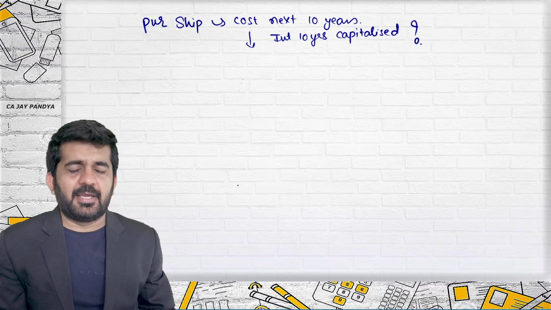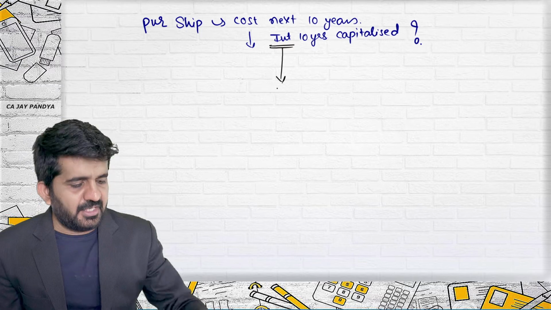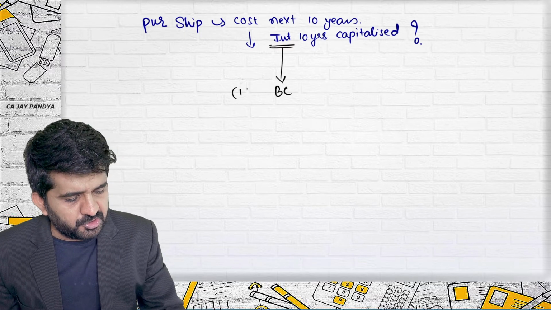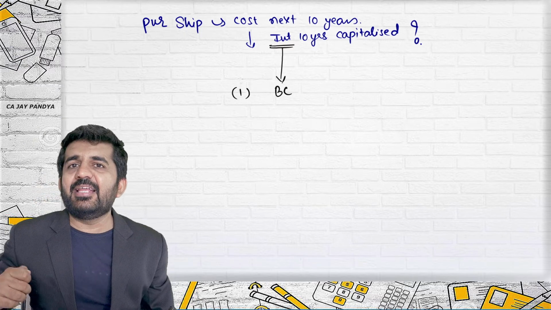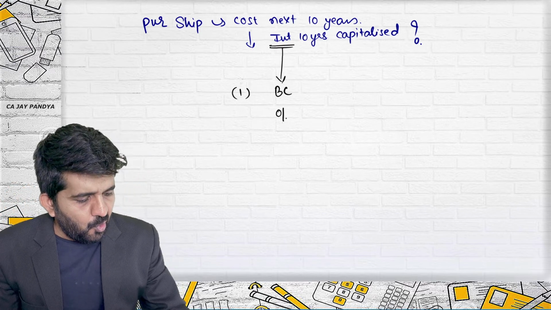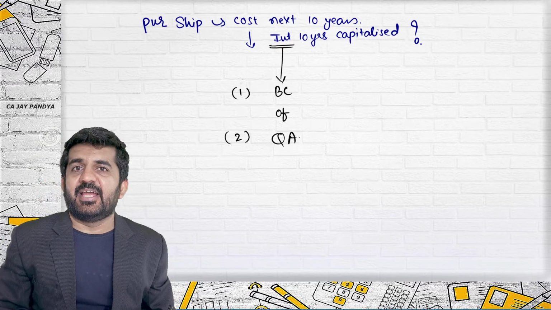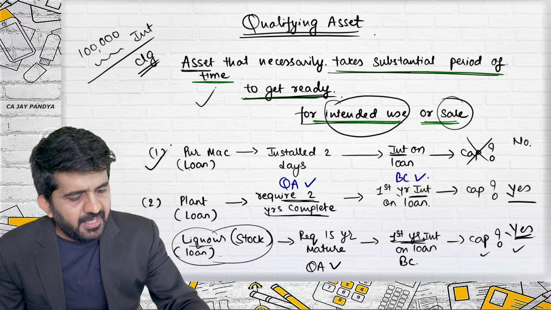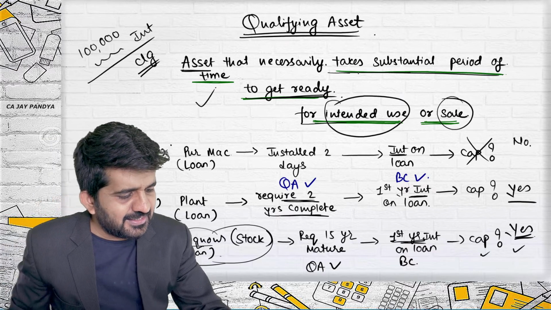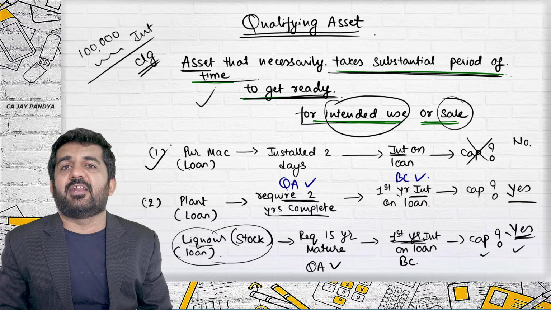Exactly. It cannot be capitalized. Try to concentrate. If something can be termed as interest, it is a borrowing cost. Number one, it must be directly attributable to the purchase of a qualifying asset, agreed. What is a qualifying asset? Let me go to the definition. An asset that necessarily takes a substantial period of time to get ready.